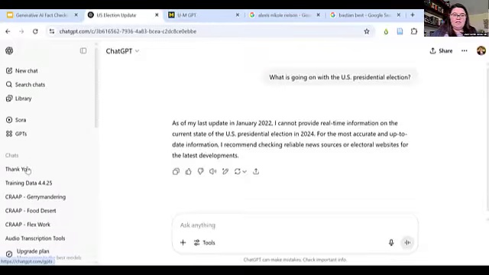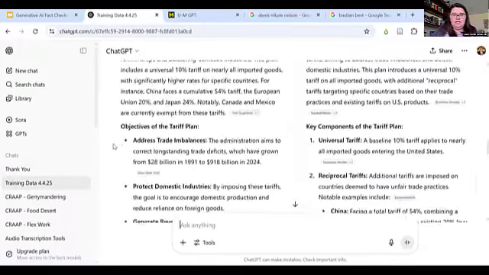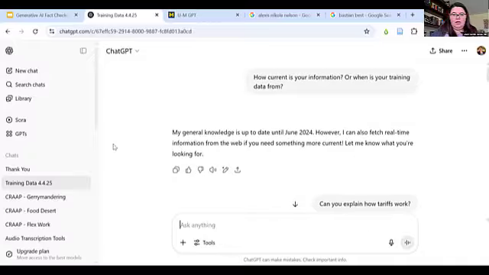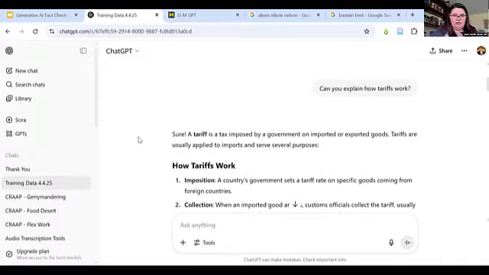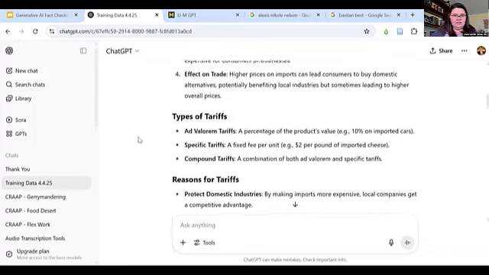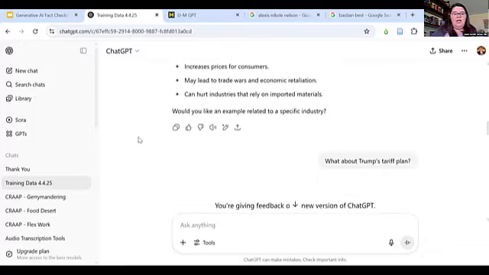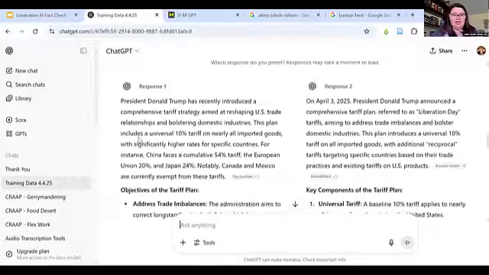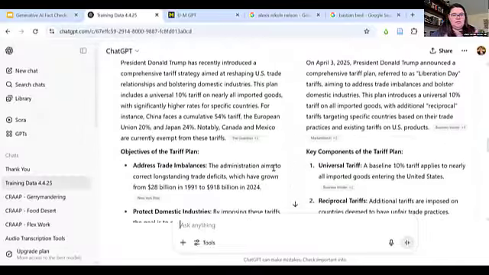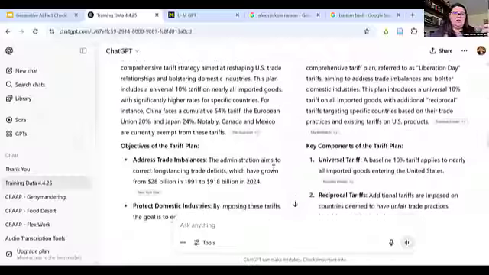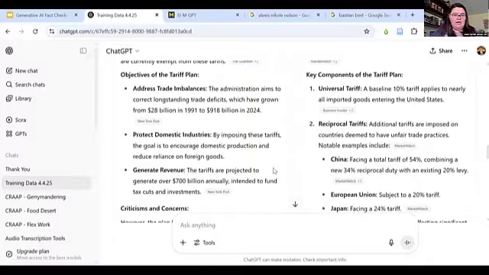But as of today, we saw in a similar kind of aspect here, that I asked it about how tariffs work because that's a big news story right now. And it's giving me some information about that. And then I asked it what Trump's tariff plan is. And you'll notice that it's giving me two responses and it wants me to pick them. Okay. It's also, with this new model, pulling directly from the web.